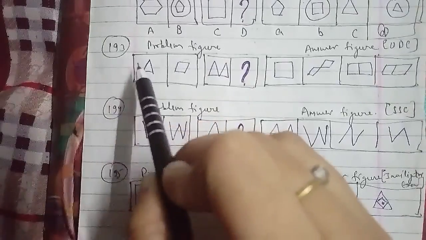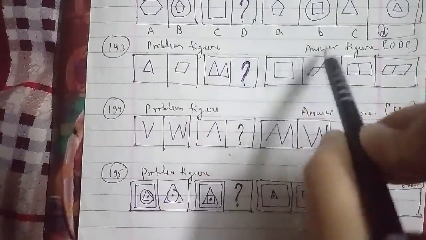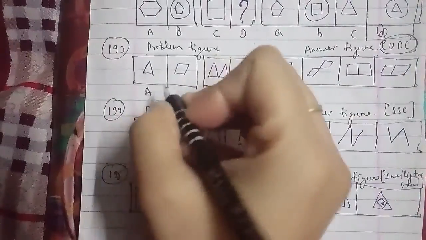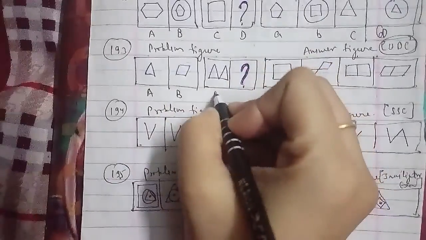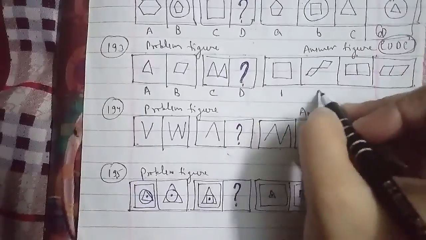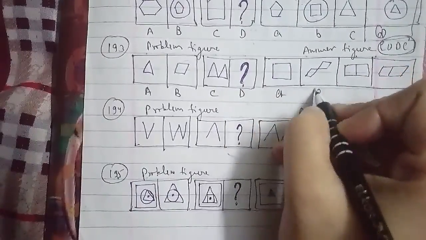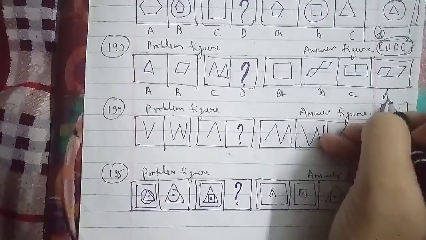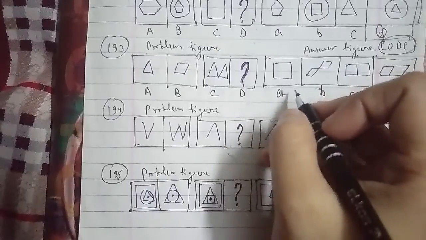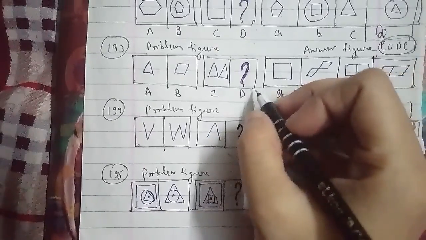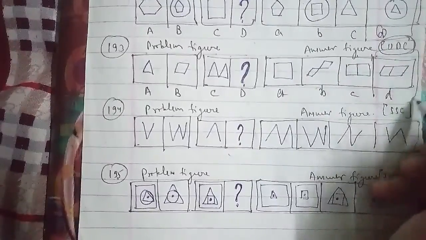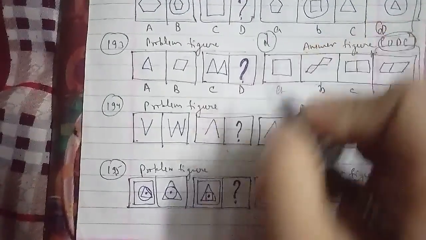This is the 193rd question of the session. These were the problem figures and these were the answer figures, which were asked in the UDC examination paper. This is figure A, B, this is C, and this is D that we have to find out, named A1, that is A, B, C, and D. In the same case, each triangle in the figure is replaced by a rhombus. So we can say that the missing figure, the D figure, will be the right answer for this question as well.